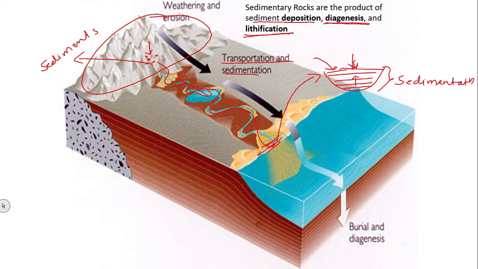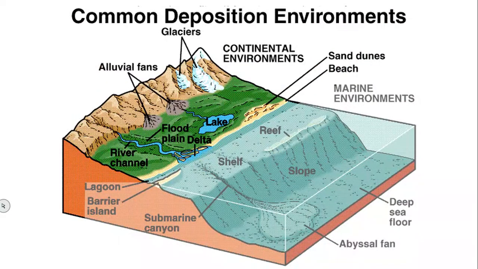So, first the rock will weather and form sediments, and those sediments will be transported from one place to another, wherever there is a depression. In that depression these sediments will deposit, one above the other, and this creates pressure on that particular rock. Due to this pressure there will be compaction, and during compaction the cementing material will cement the rock, and that will form a solid rock, that is nothing but sedimentary rock, and they are called secondary rocks.